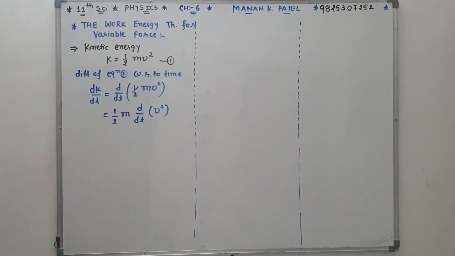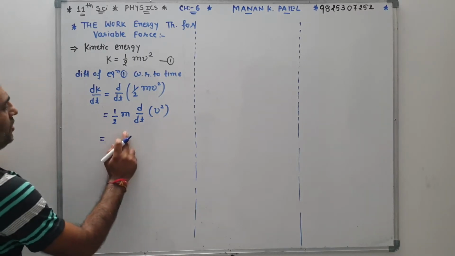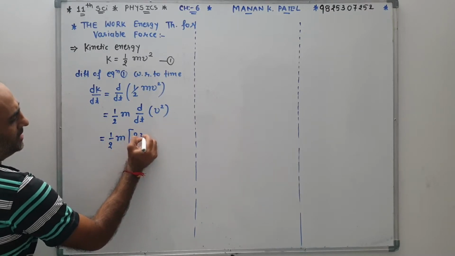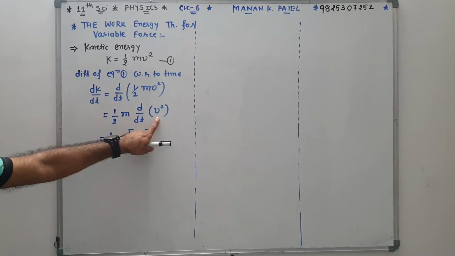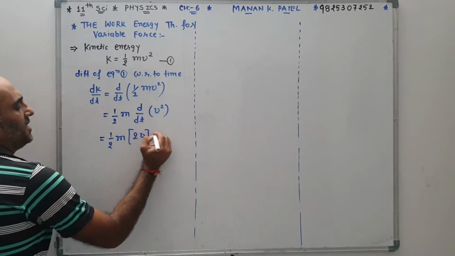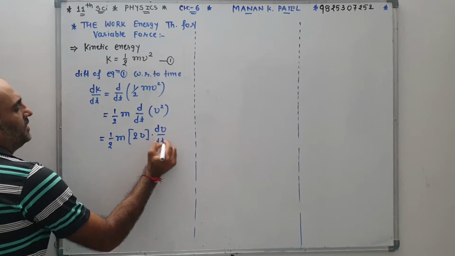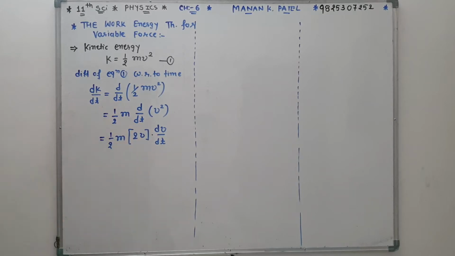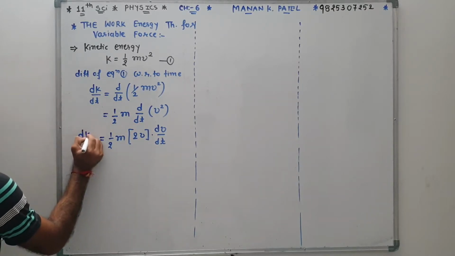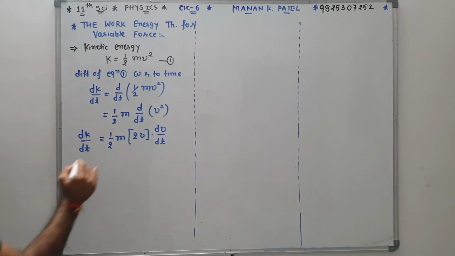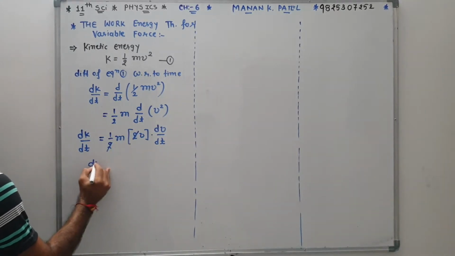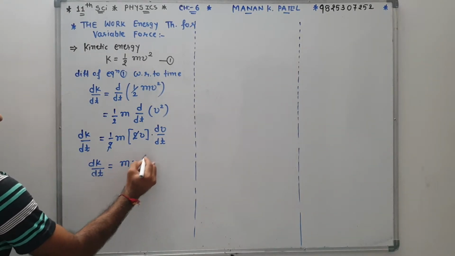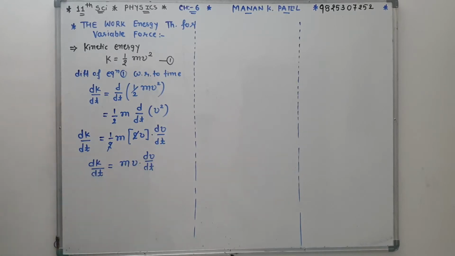So differentiating v square with respect to time t, half m stays as it is, the power comes down as multiplication and the power becomes 1 less, but since it is with respect to time, we have to write dt here. If it were with respect to velocity, we would not write this. Now 2 cancels, and dK by dt is equal to mv dv by dt.